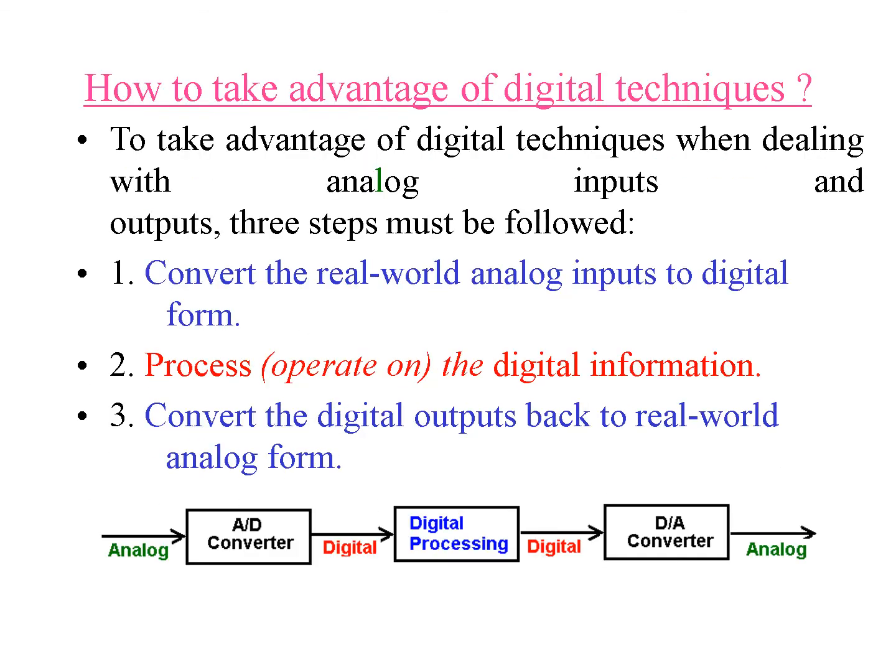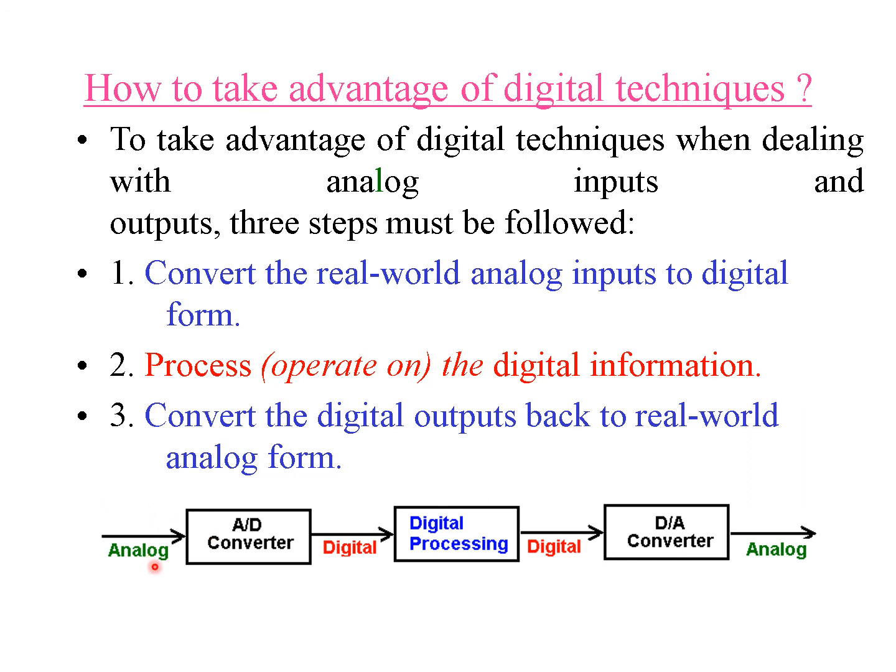And finally, how to take advantage of digital techniques. To take advantage of digital techniques when dealing with analog inputs and outputs, 3 steps must be followed. Most of the real-time signals are analog, like the variation in temperature, audio signals, and all those things. So first of all we convert the real-world analog signal into digital form. So here is the diagram.